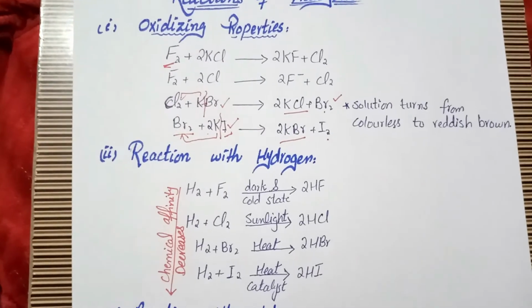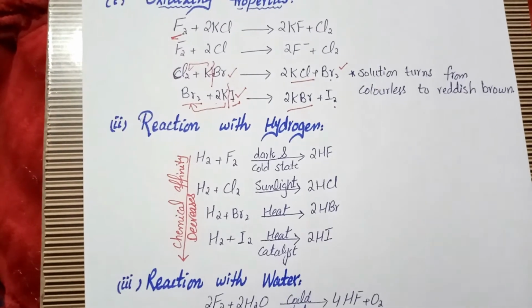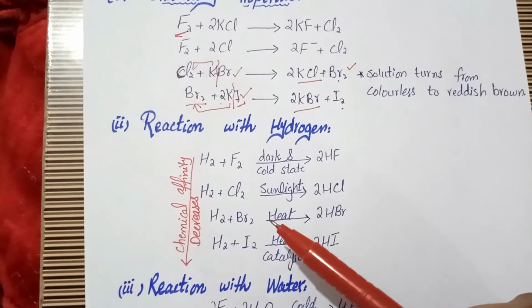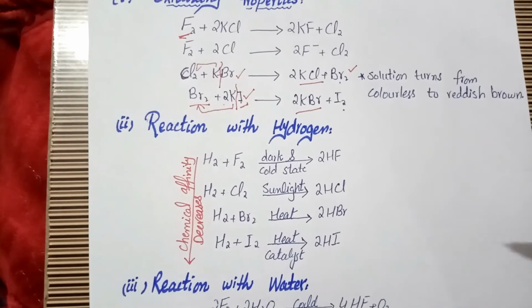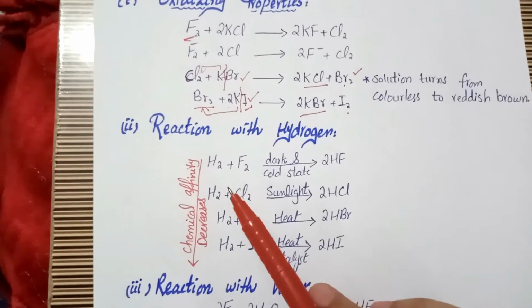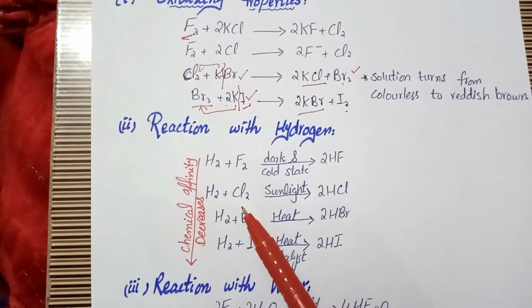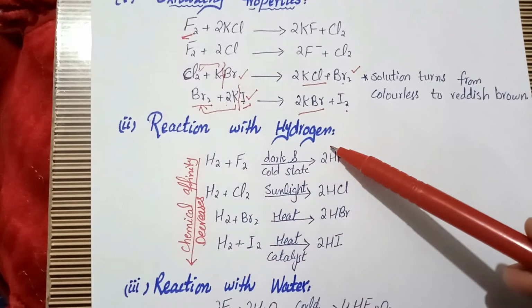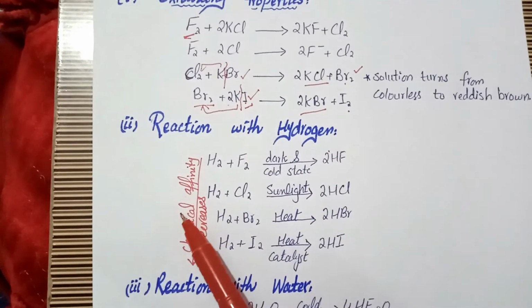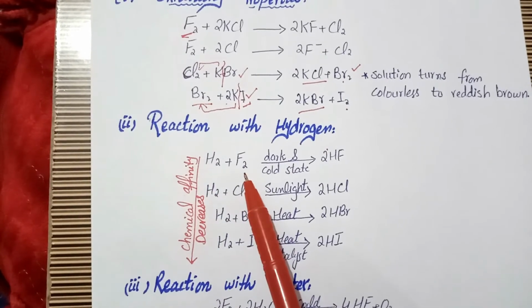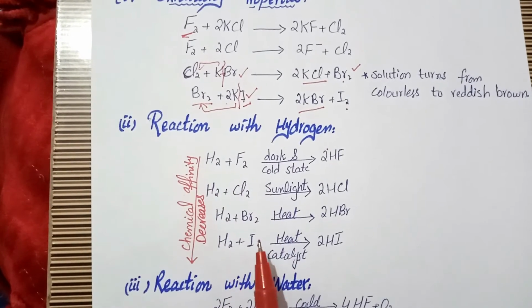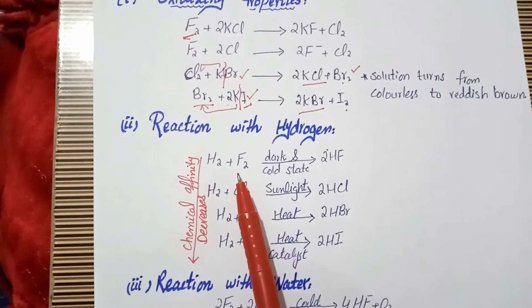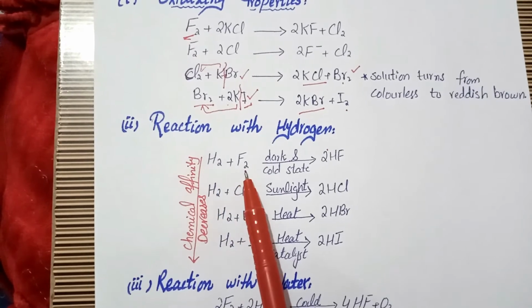So the second type of reaction of halogens is the reaction with hydrogen. If we see the ability of halogens to react with hydrogen, the chemical affinity decreases from top to bottom in this type of reaction. It means that hydrogen gas reacts very fast with fluorine as compared to the reaction of hydrogen and iodine. So there is no hard and fast rule for hydrogen to react with fluorine.